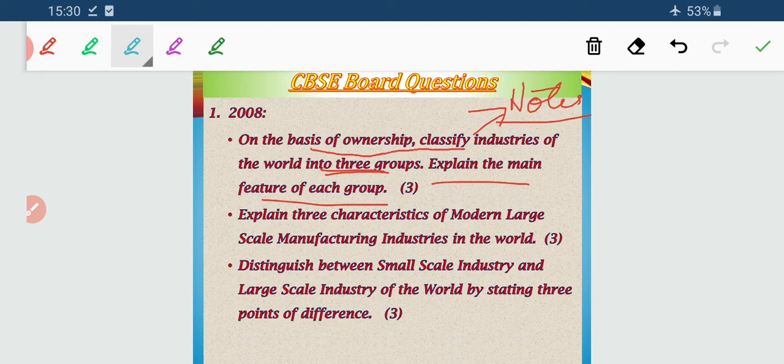Explain three characteristics of the modern large-scale manufacturing industry: specialization of skill, technological innovation and mechanization are the three basic characteristics. Now if you simply write these subheadings, your answer will not be according to the marks allotted for the question. You will score marks but not full marks. So you have to elaborate the sub points. Third question, distinguish between small scale industry and large scale industry. Everything is given in the PDF earlier, so please follow the notes and prepare your answer.